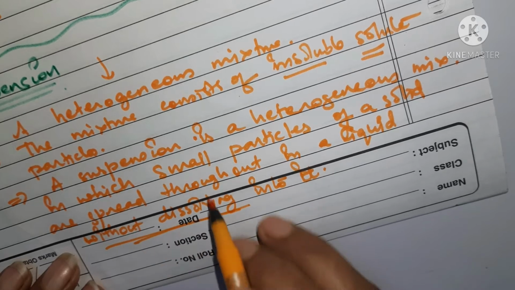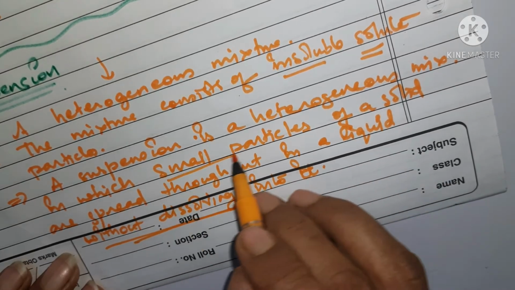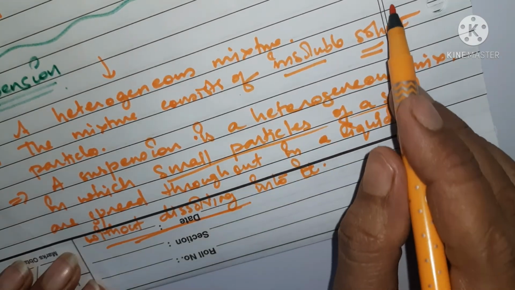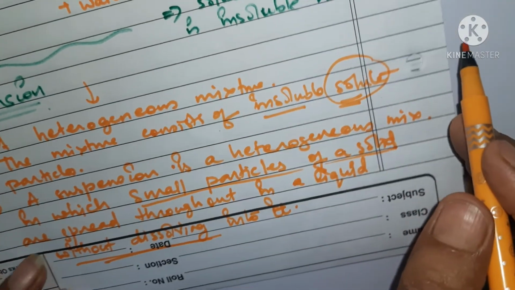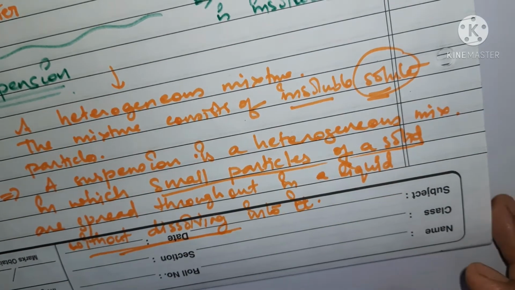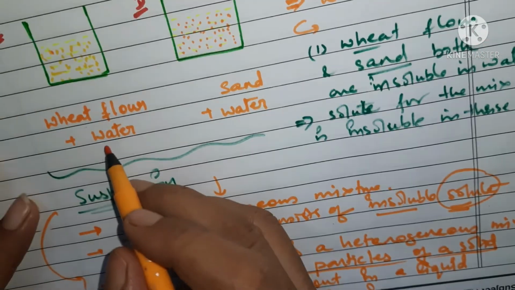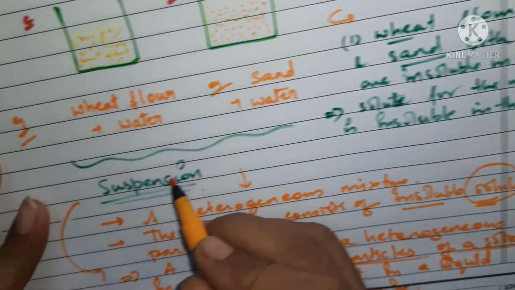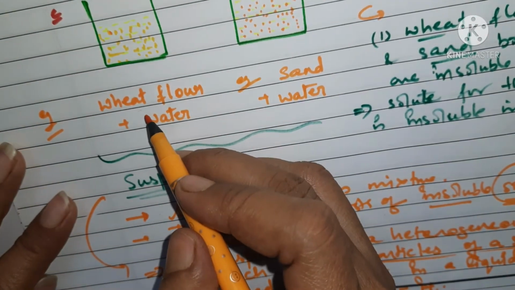When we say small particles of solid, we are talking about small particles of solute. Understood? So this is known as a suspension. You can take as an example what we have given here. These are just examples of suspension.